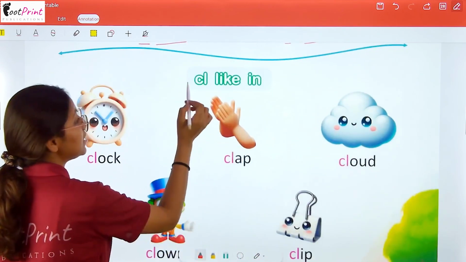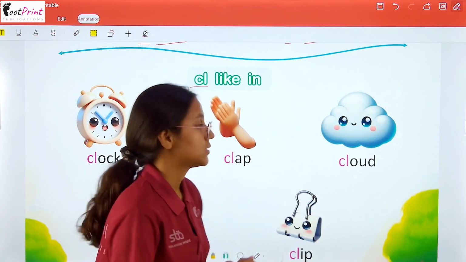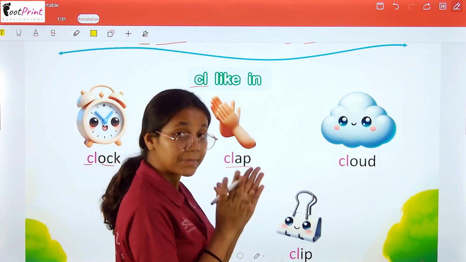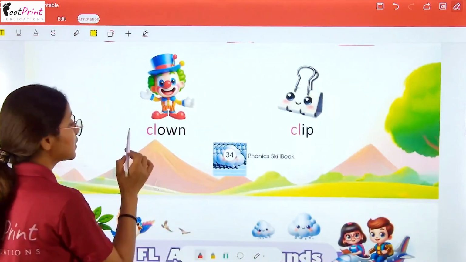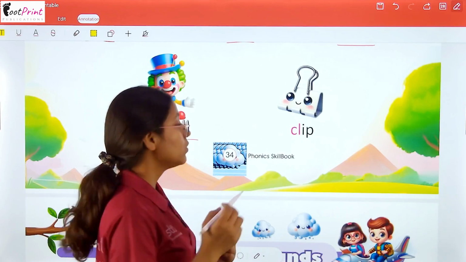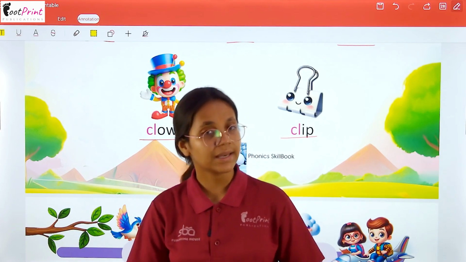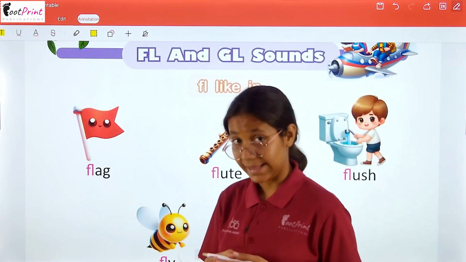Okay. Now CL makes the sound of cl. अब CL क्या sound बनाता है? Cl. So now clock. Cl-ap, clap. Cl-oud, cloud. And cl-ip, clip. Now we have the sound of FL, which makes